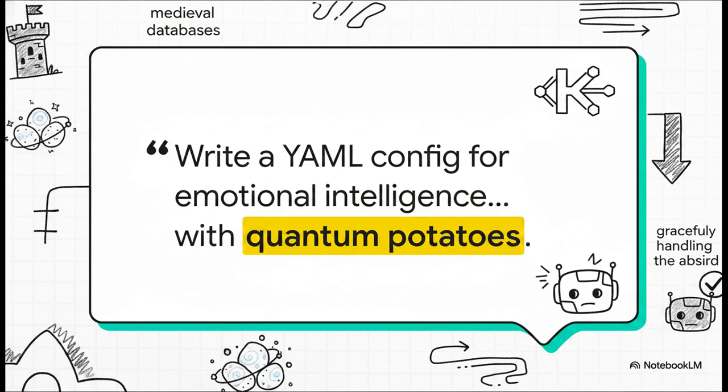Does the router freak out and start pinging every single expert in the network? Does it hallucinate a bizarre structure just to please the user? A robust MoE needs routing stability. It absolutely must gracefully handle the absurd without hallucinating fake technical solutions for quantum potatoes.